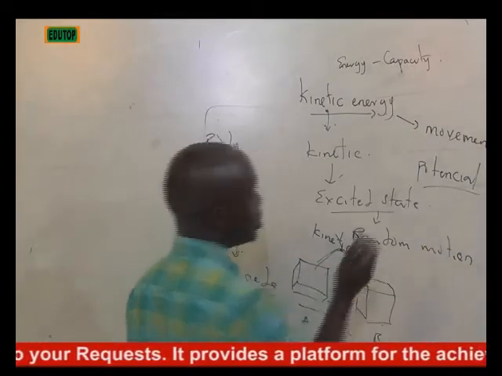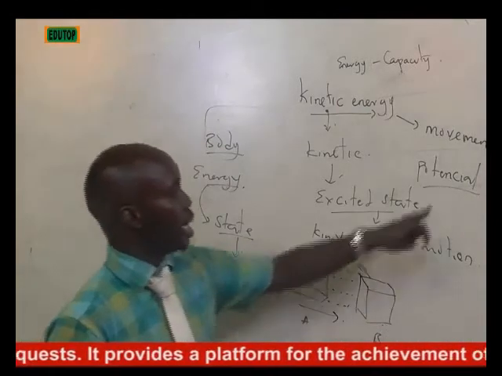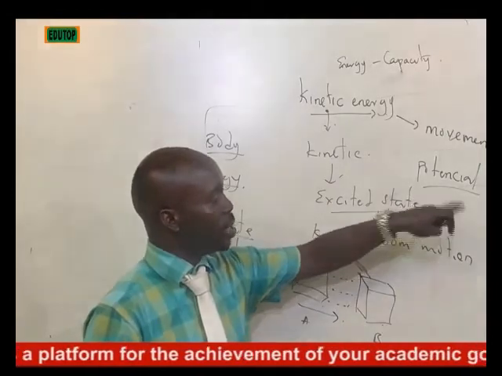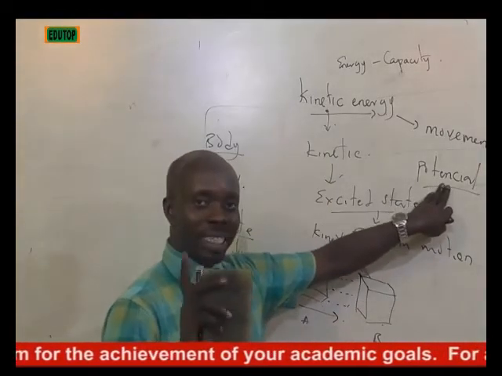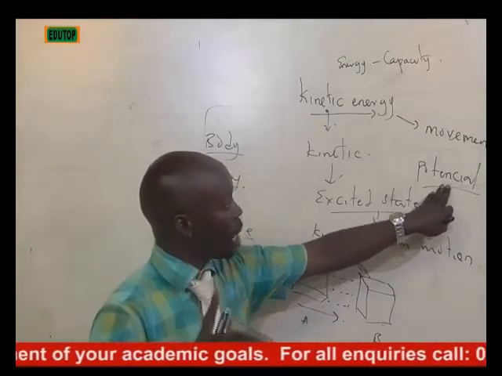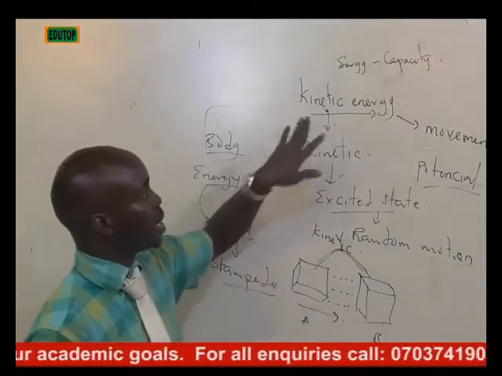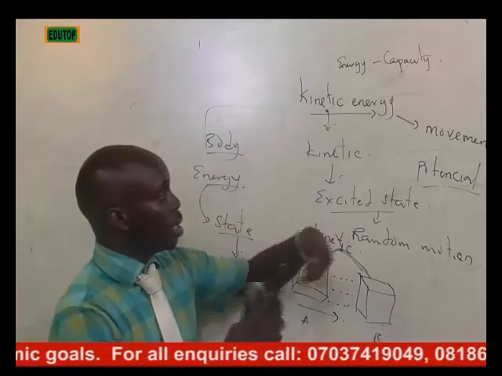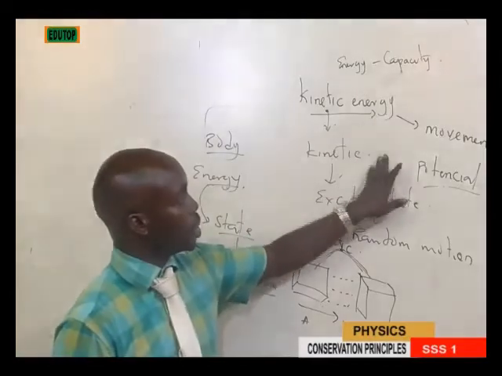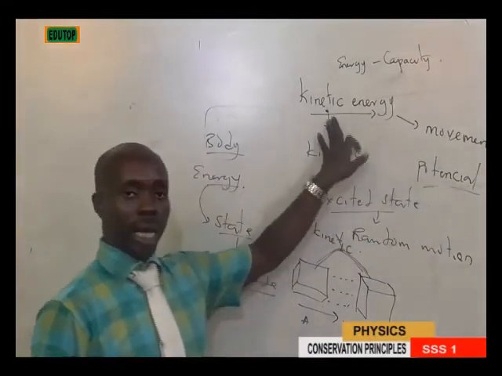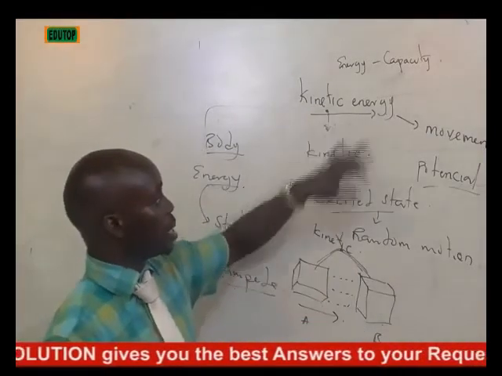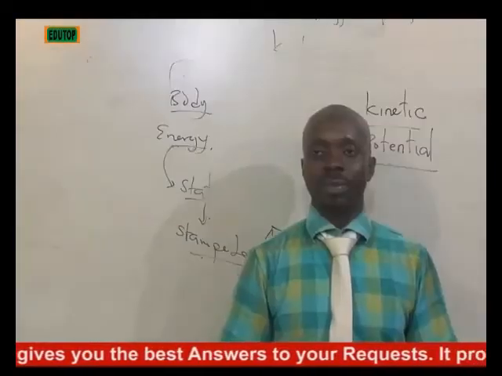So you can code it this way: potential energy is energy exhibited by a stable body, a body that doesn't move and stands in a particular position, while kinetic energy is energy exhibited due to motion. The difference between potential and kinetic energy is that potential is energy due to state, while kinetic is energy due to motion.